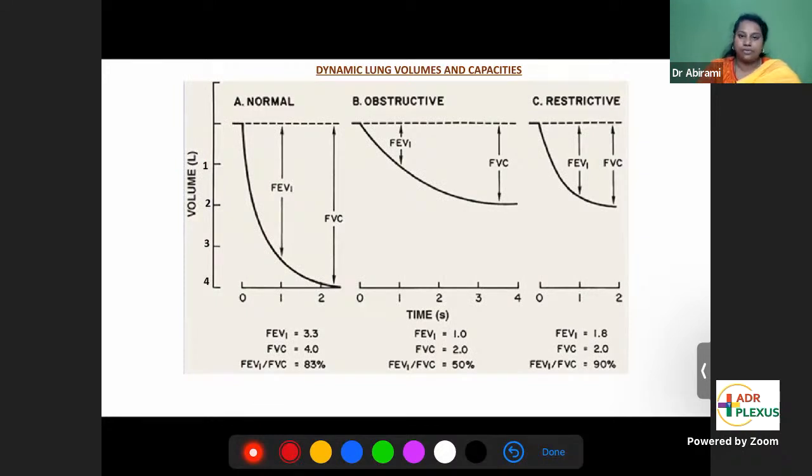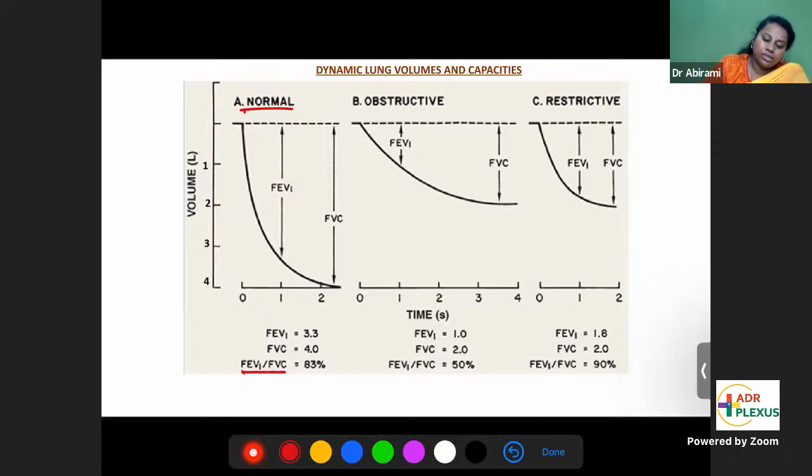Obstructive disease and restrictive diseases. One investigation for differentiating obstructive disease and restrictive disease is the Tiffeneau index. What is the Tiffeneau index? The normal Tiffeneau index is FEV1 by FVC. FVC is forced vital capacity. FEV1 is, when you do a forced vital capacity, how much air comes out in the first second alone. That is called FEV1, forced expiratory volume in the first second.